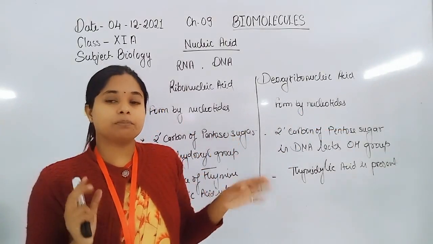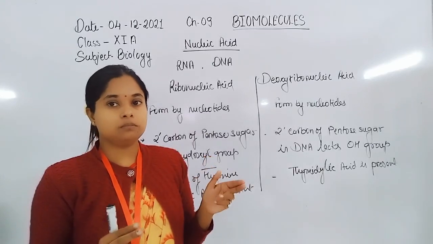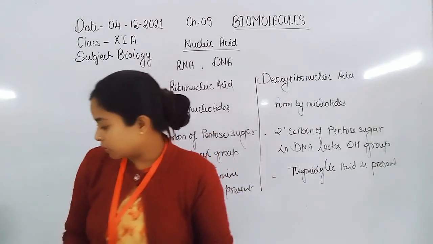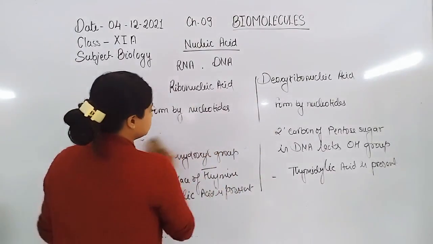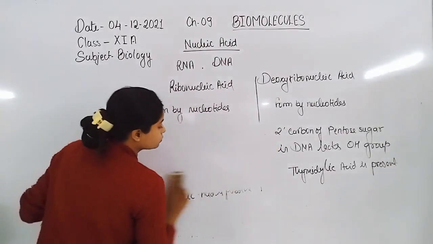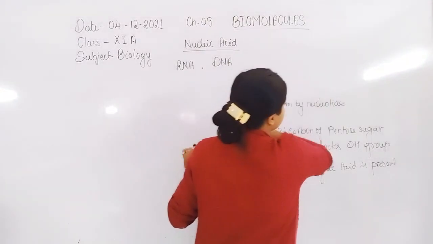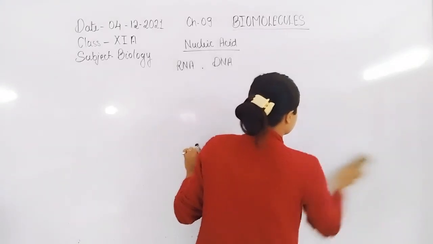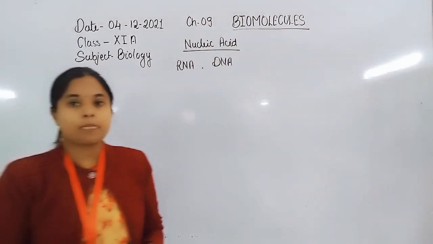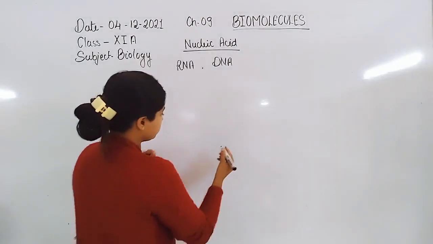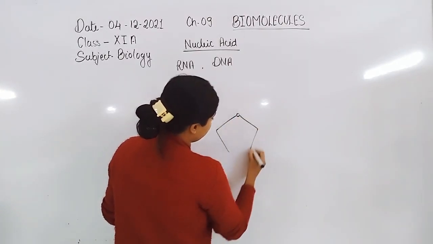We are going to compare the structure of both the pentose sugars present in DNA and RNA. So this is the structure of pentose sugar.